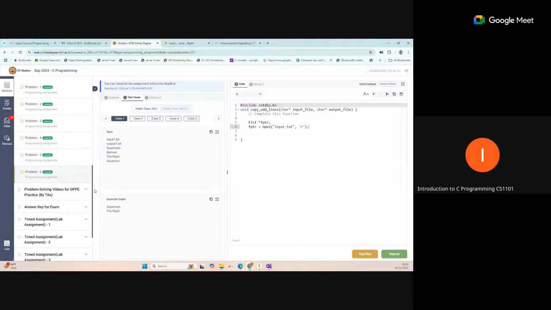Yes, sir, over here input.txt is in string form, sir? Yes. The file name should come with the extension also. So whatever the extension of the file is given to you, that will also come, as in input.txt.